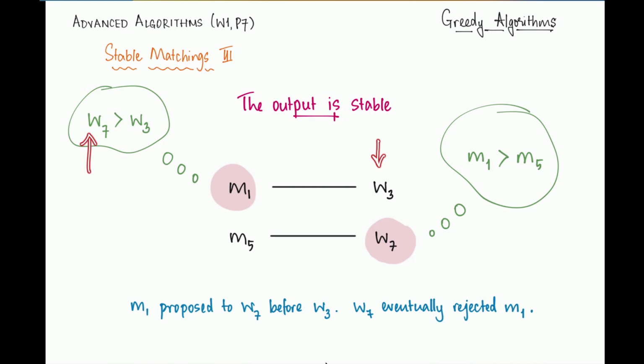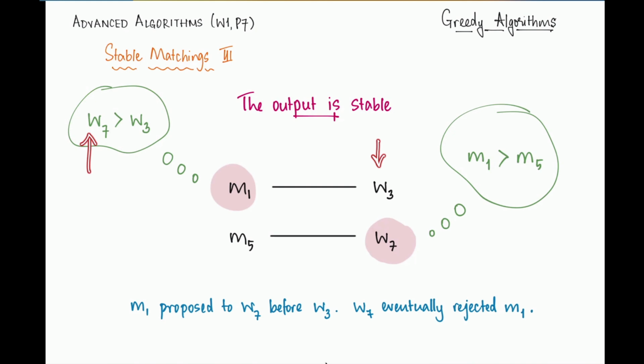When M1 proposed to W7, he may have been accepted at that point, but he must have eventually been rejected, because if at no point W7 rejected M1, then W7 and M1 would be matched at the end of the algorithm. So W7 clearly either moved on or already had a better partner to begin with, right? That's why M1 was compelled to move further down in his rank list and end up with W3.